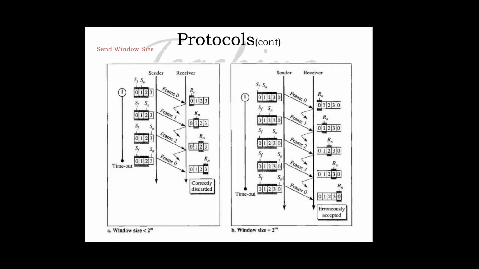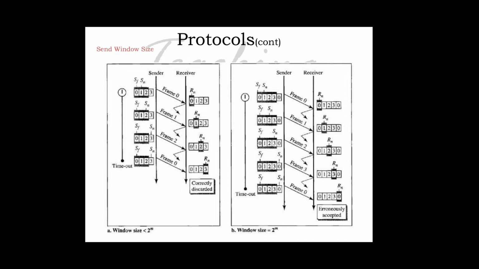If the size of the window is 3, less than 2 raised to 2, and all 3 acknowledgements are lost, the timer for frame 0 expires and all 3 frames are resent. The receiver is now expecting frame 3 but not frame 0, so the duplicate frame is correctly discarded.